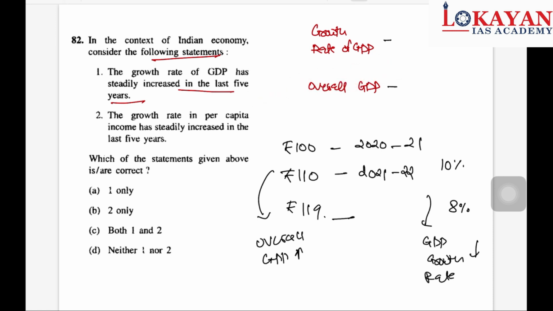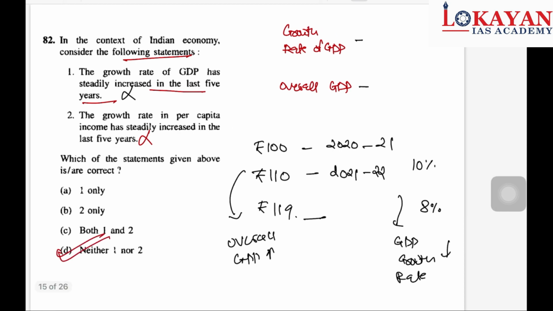So this is incorrect. Then, the growth rate in per capita income has steadily increased in last 5 years. Again same, fluctuations are there, so neither 1 nor 2 is the correct answer.